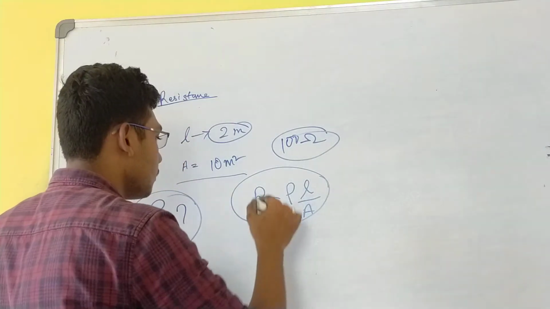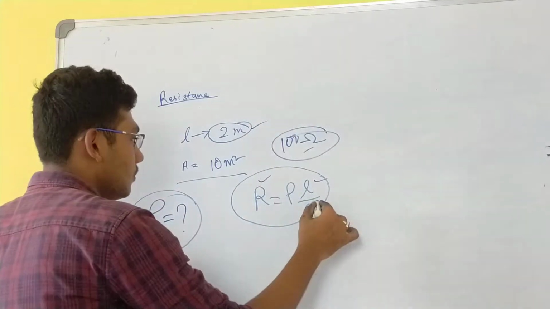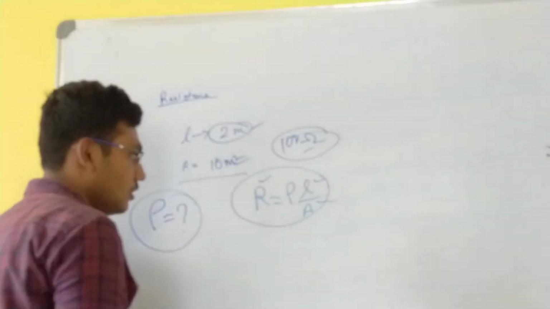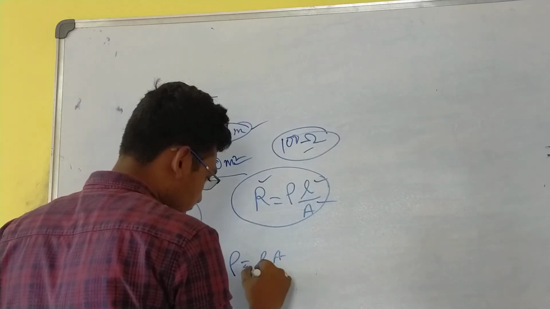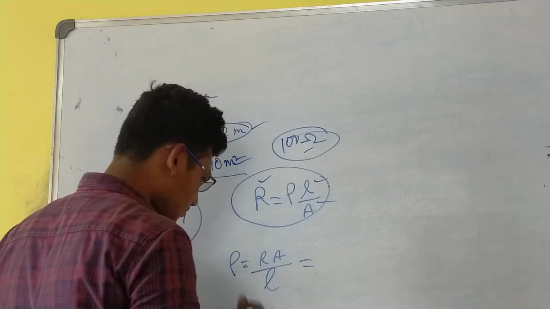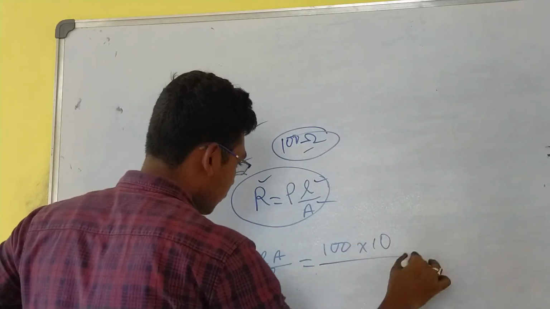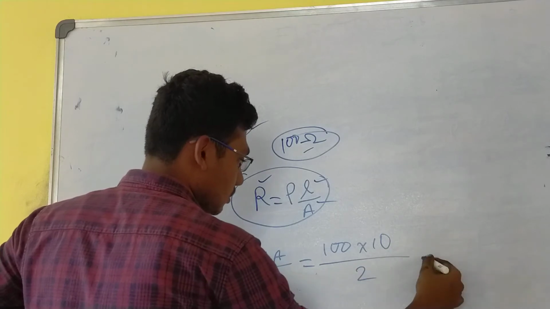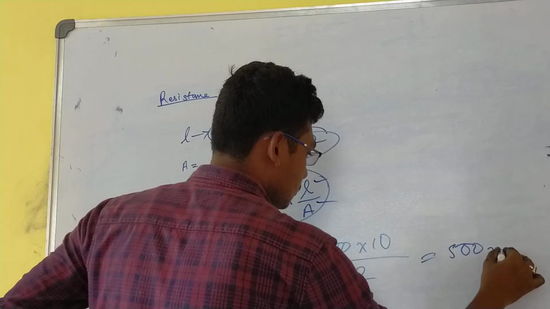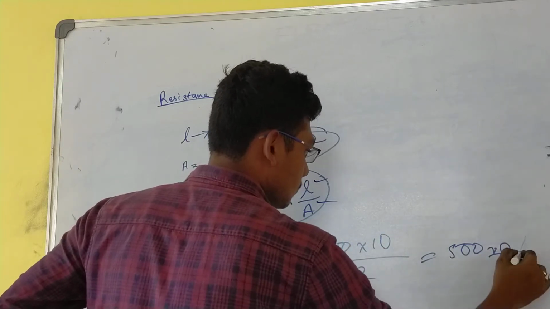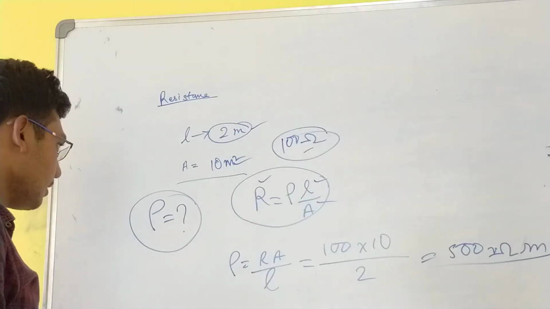What do we know about this formula? We know resistance R, we know length L, and we know the cross section area to be 10. So let's put everything in the formula. Rho equal to R A by L, which is 100 ohms into 10 by 2, that is 500 ohm meters. These are pretty basic formulas.